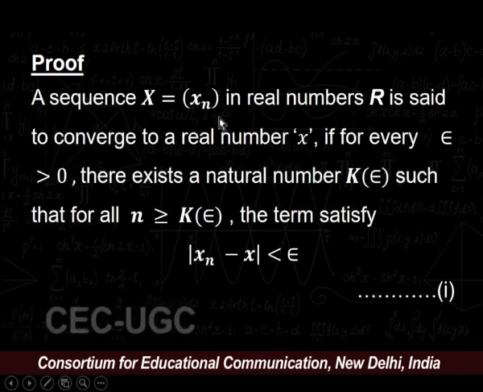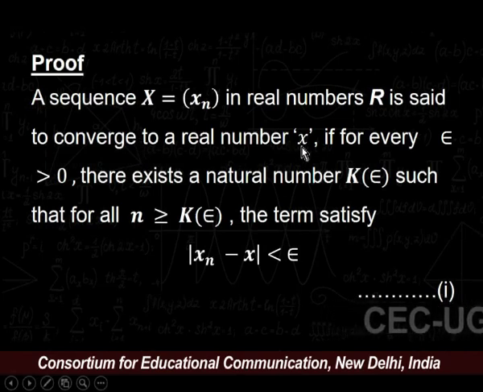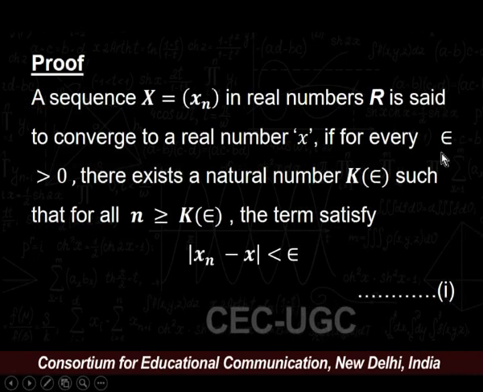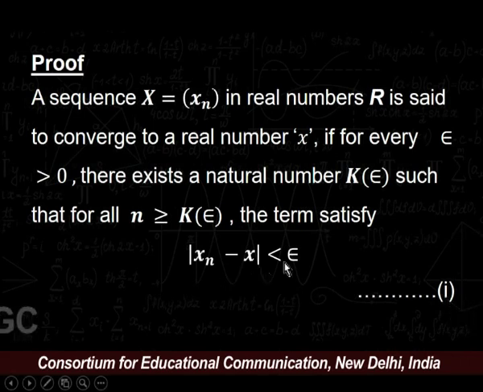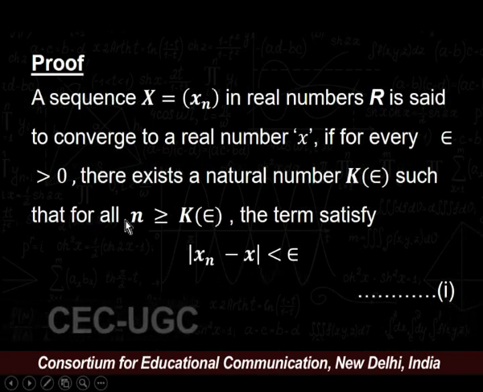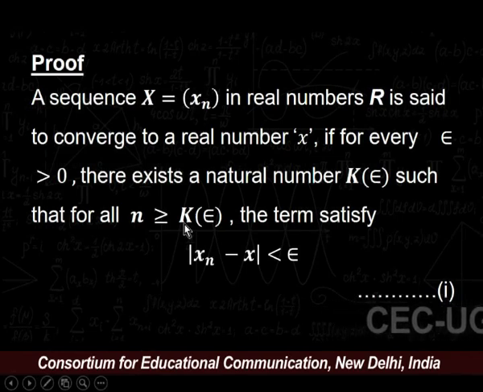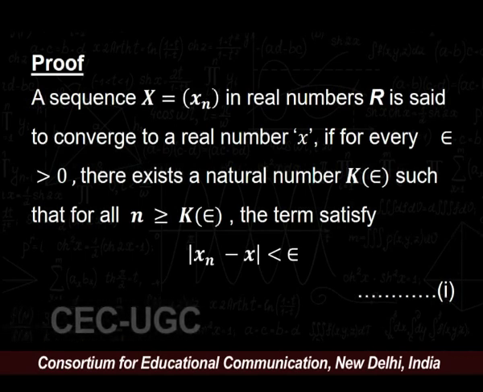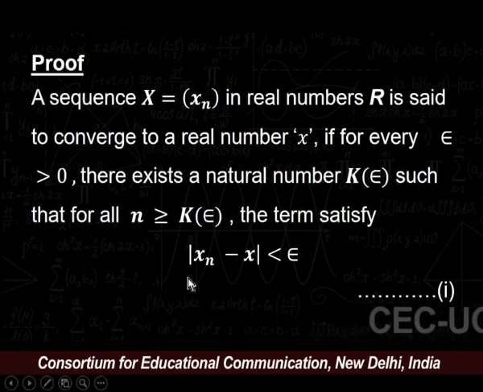A sequence x = (xn) in real numbers R is said to converge to a real number x if for every epsilon greater than 0 there exists a natural number K depending upon epsilon such that we have modulus of xn minus x is less than epsilon for all n greater than or equal to that natural number. Say this is our equation number 1. We need to show that the subsequence x' = (xnk) of x also converges to this real number, say x.